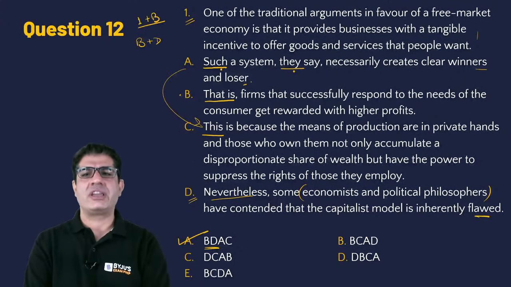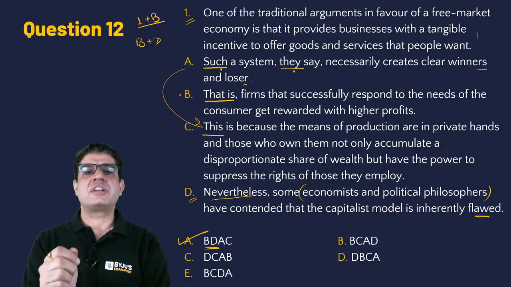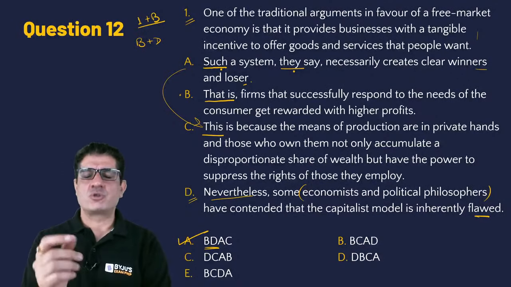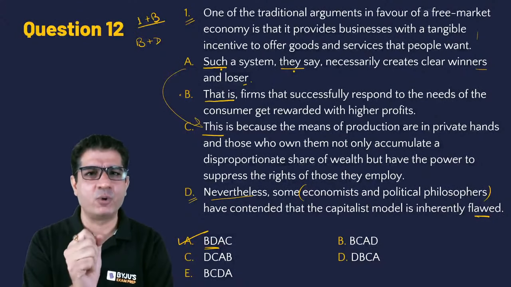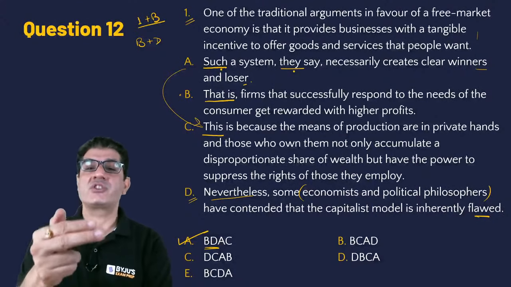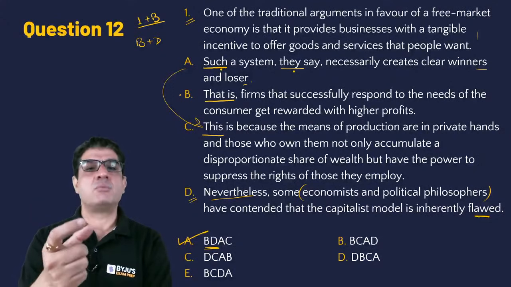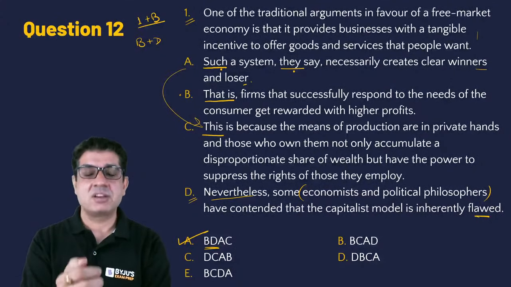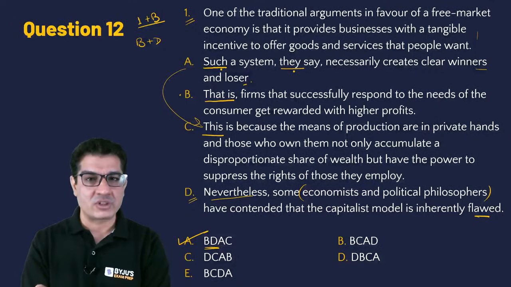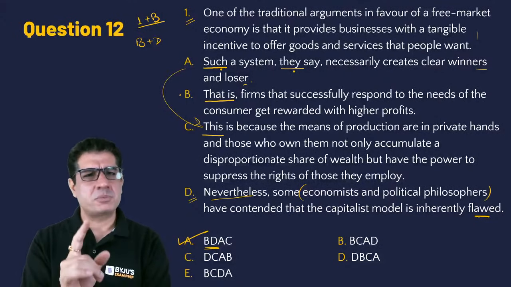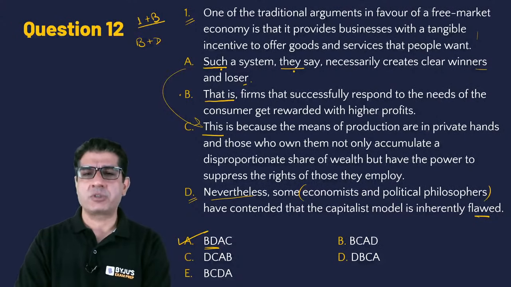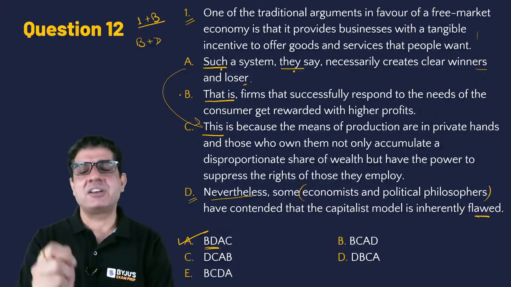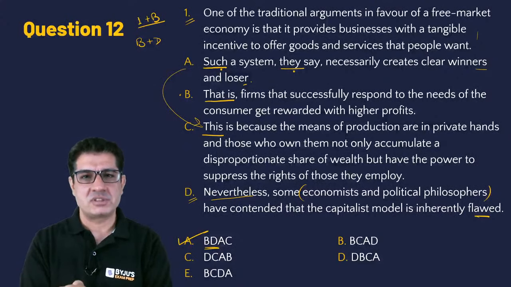All that we do is we look at the various clues and then use each one of those clues. The moment you've identified a clue, use that to establish a connection with some other sentence. The moment you see that connection, it can be a sequence, it can be a mandatory pair, use that to eliminate options. So if you're left with just one option, great. If you're left with more than one option, come back, pick up another clue, use that to eliminate the options.